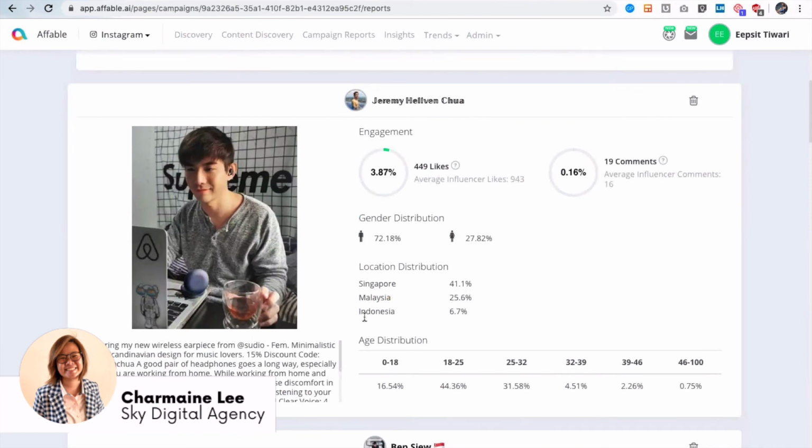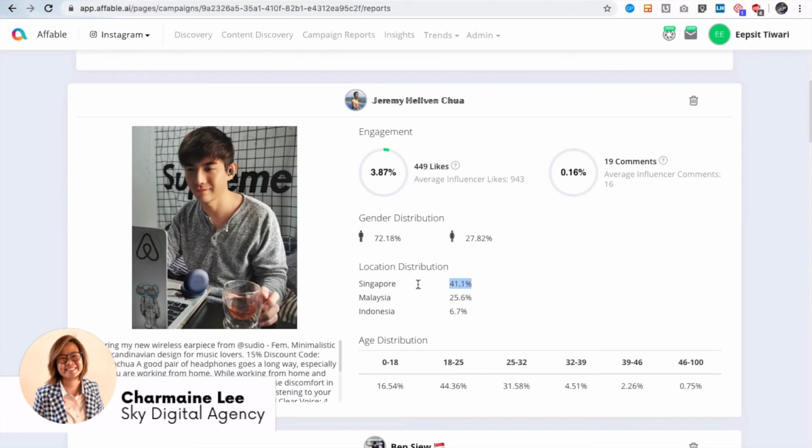For this person, if this is a Singapore-focused campaign, then definitely the majority of engagement is coming from Singapore, which is good. But if the majority of engagement is coming from some other country, but your influencer is based in Singapore, then you might need to rethink if he has the right audience for your particular messaging.